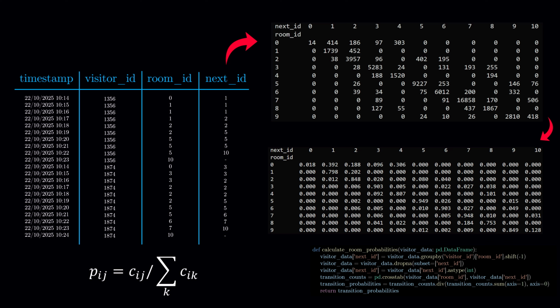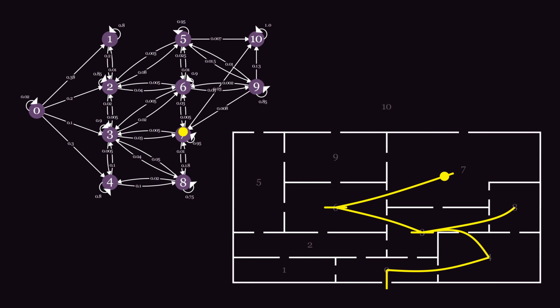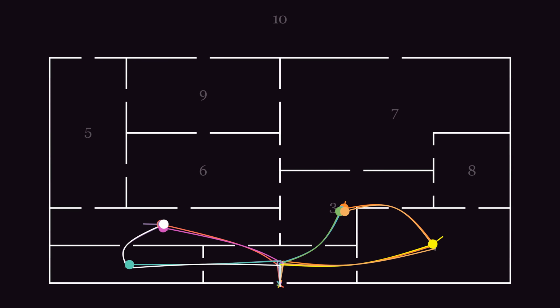Now, if we want to simulate a visitor, we set start state to 0, then keep moving to next states by following the probabilities, until reaching state 10, which is the exit. We can even simulate multiple visitors at once, by repeating the same process.